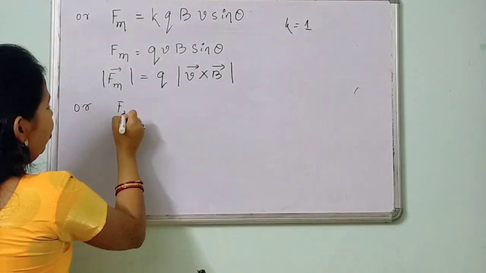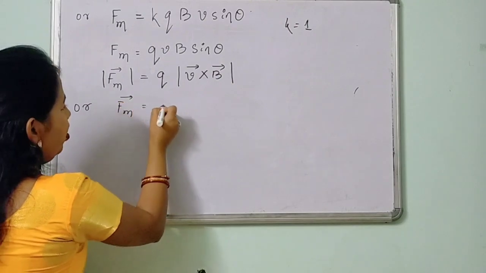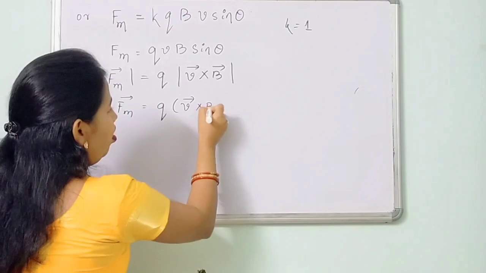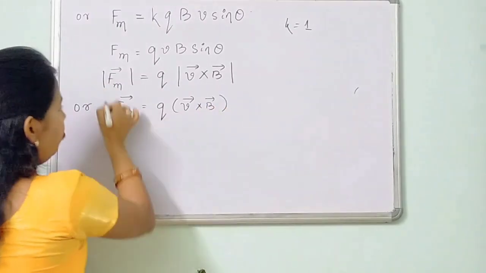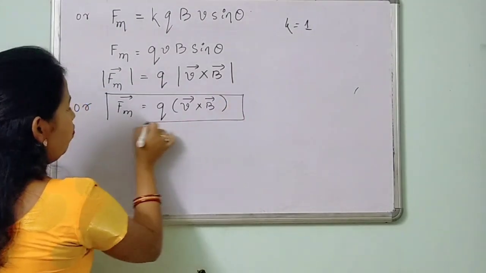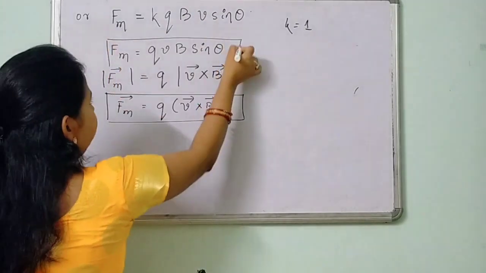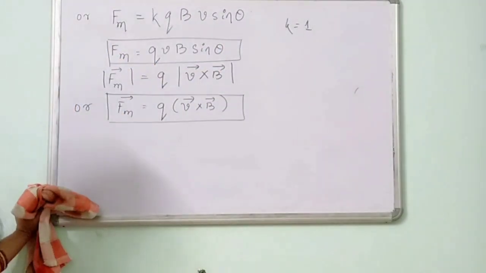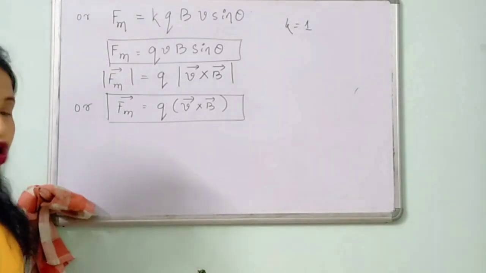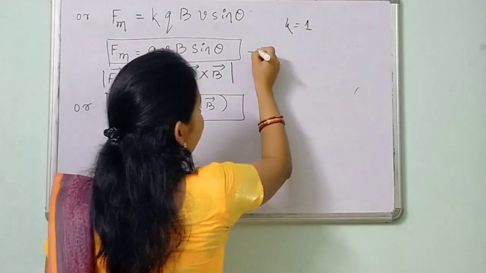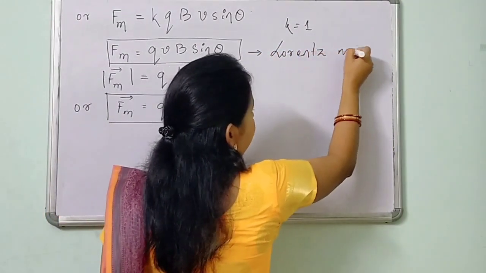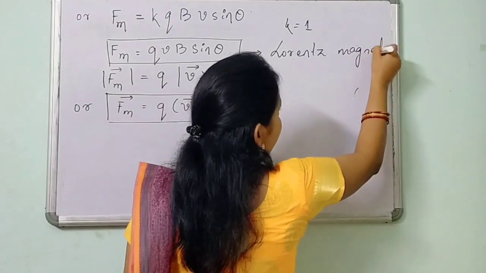And we can write that Fm vector is equals to Q multiplied with V vector cross B vector. This is one expression. And this magnetic force is known as Lorentz magnetic force, or this equation is known as Lorentz magnetic force equation.